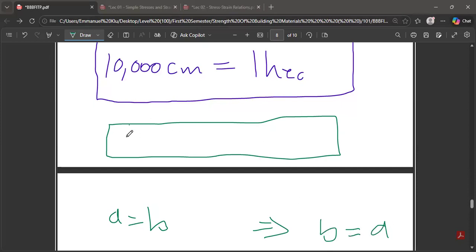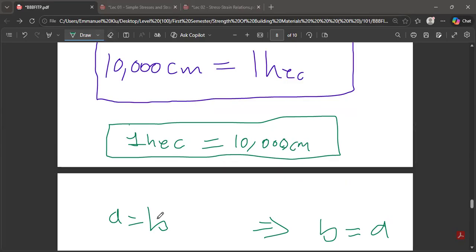So you can now say that 1 hectare is also the same as 10,000 centimeters. And it's also accepted. Am I making sense? Yes, sir. Once you have your formula, you are good to go.